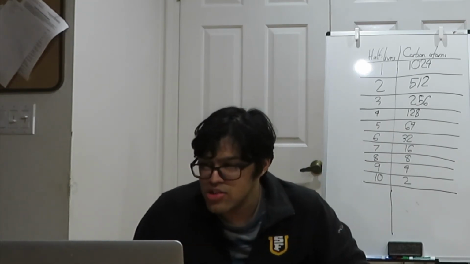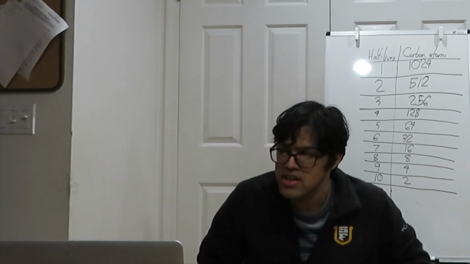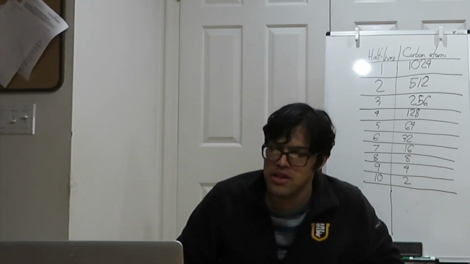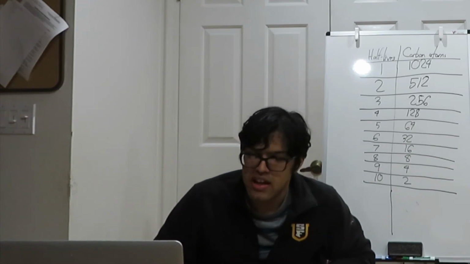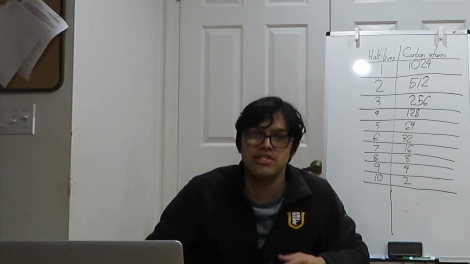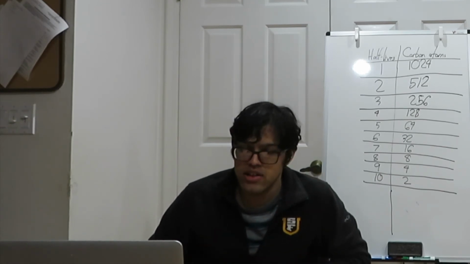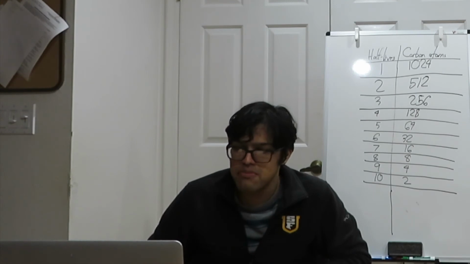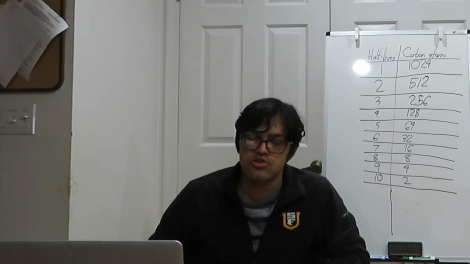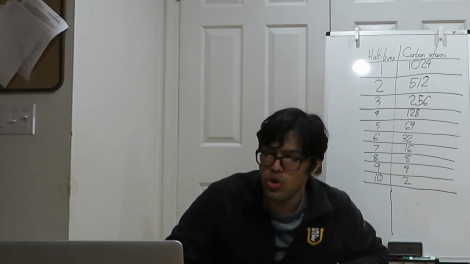Unfortunately, 1,024 appears to be the maximum number of carbon atoms that can exist in our specimens. That means that 50,000 years is the maximum limit of how far carbon dating can take us. Obviously, carbon dating would fail at telling us the age of the Earth, but at least the maximum limit of 50,000 years already disproves the young Earth creationist claim that the Earth is only 6,000 years old.